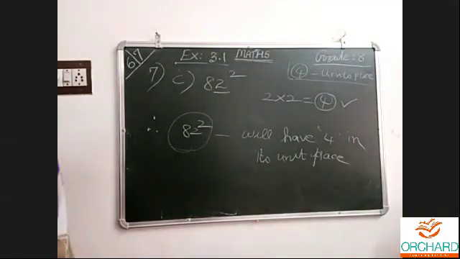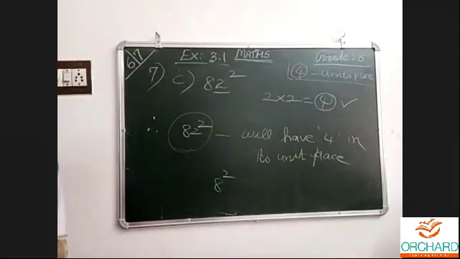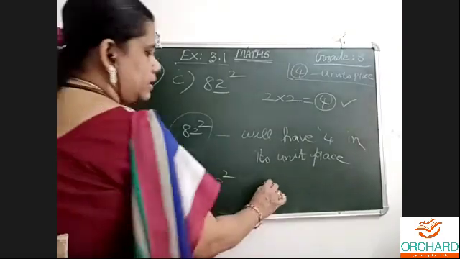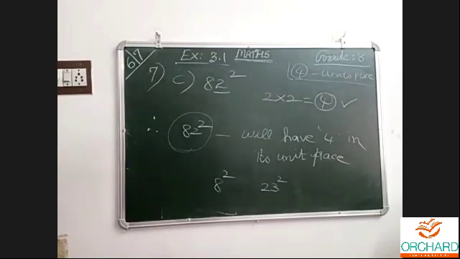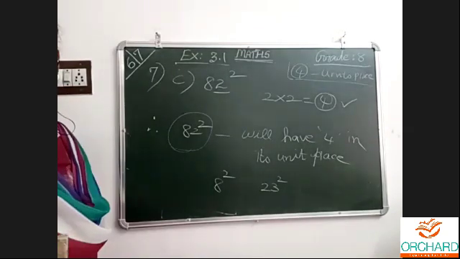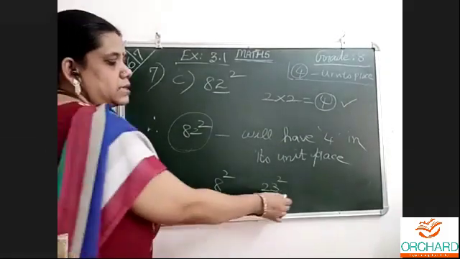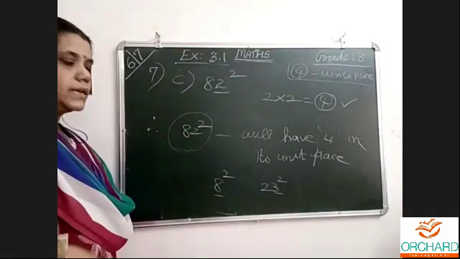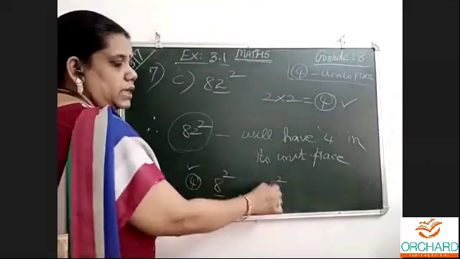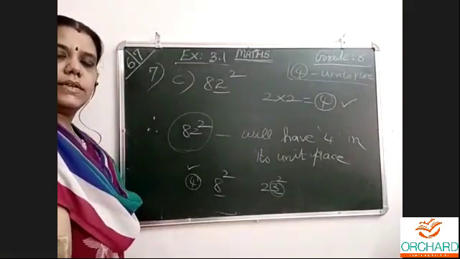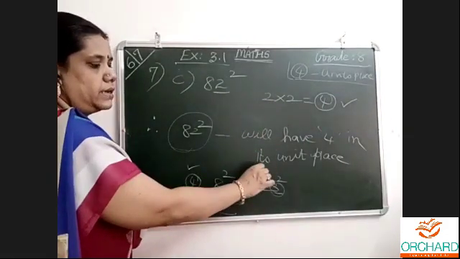Homework sums are A and B. Now itself you can tell that. 8 squared, 23 squared. The homework sums are 8 squared and 23 squared. Look at the units place digits, 8 and 3. 8 eights are 64. Will it have 4 in the units place? Yes. 3: 3 threes are 9. 9 is in the units place. 4 is not there. No. That's all.